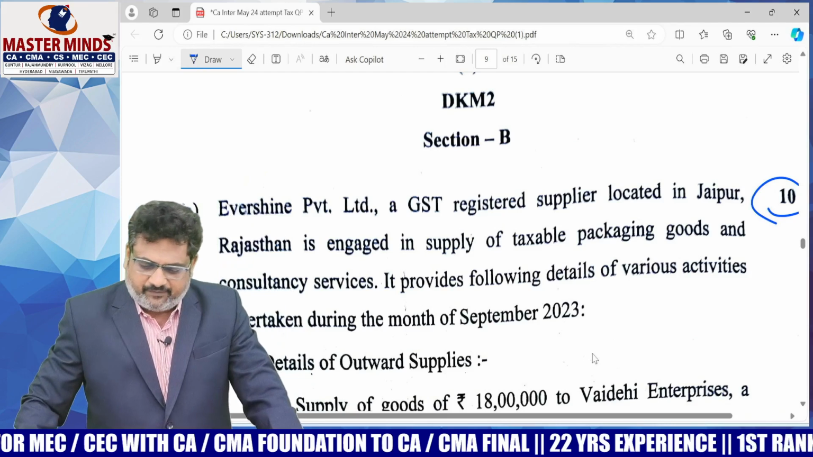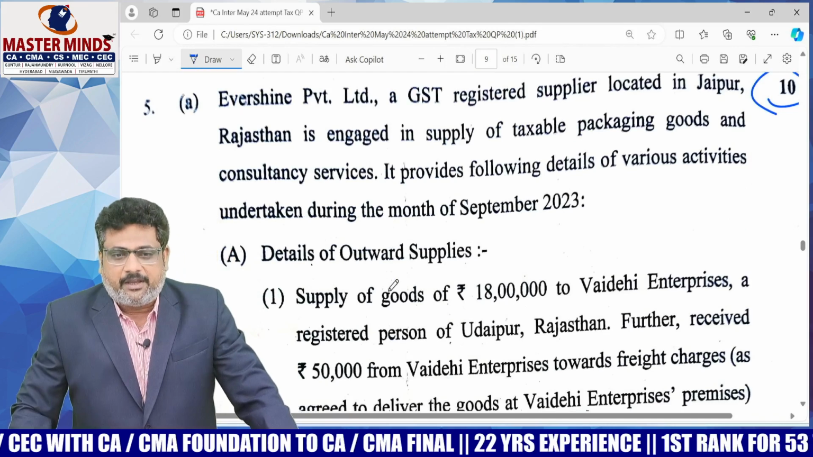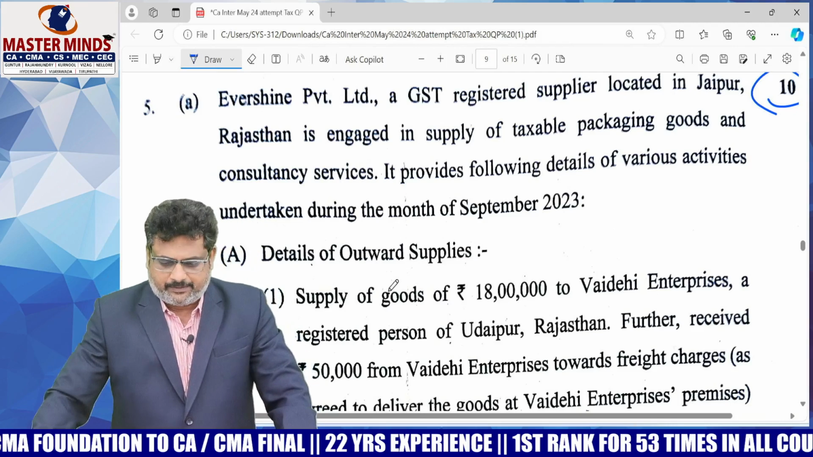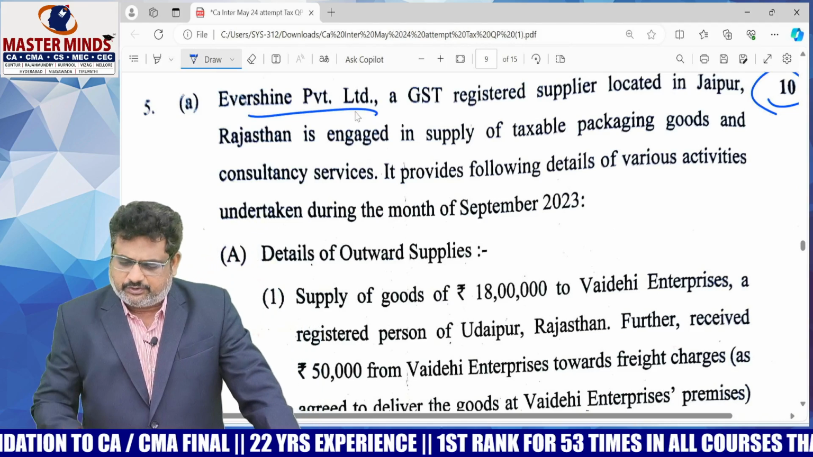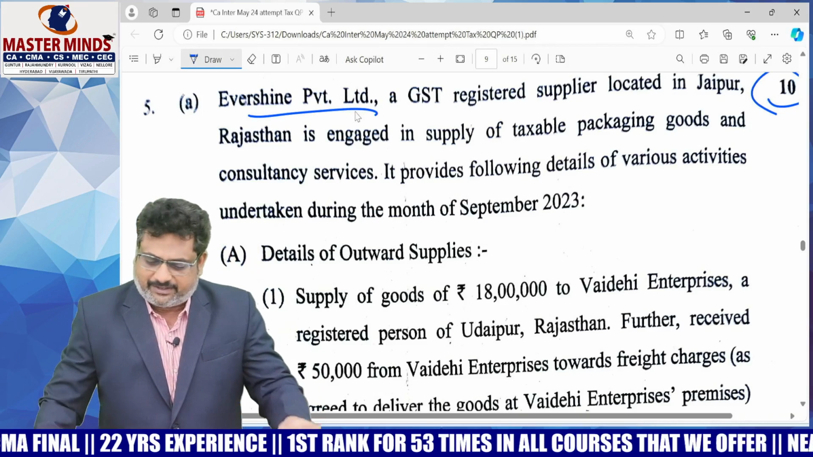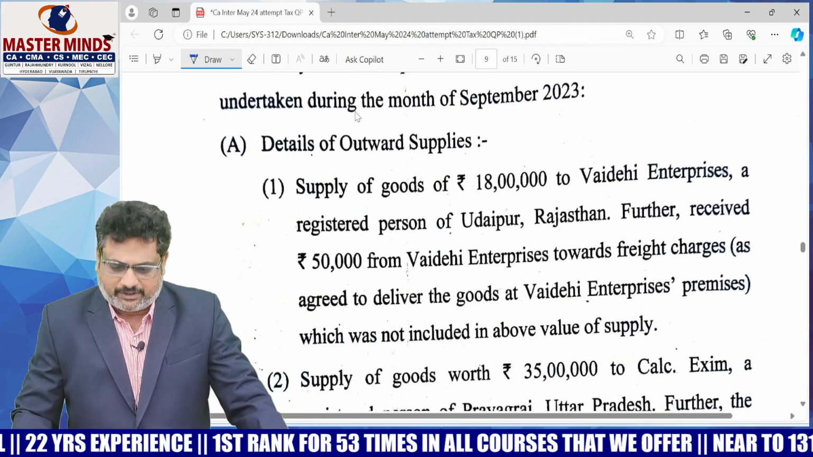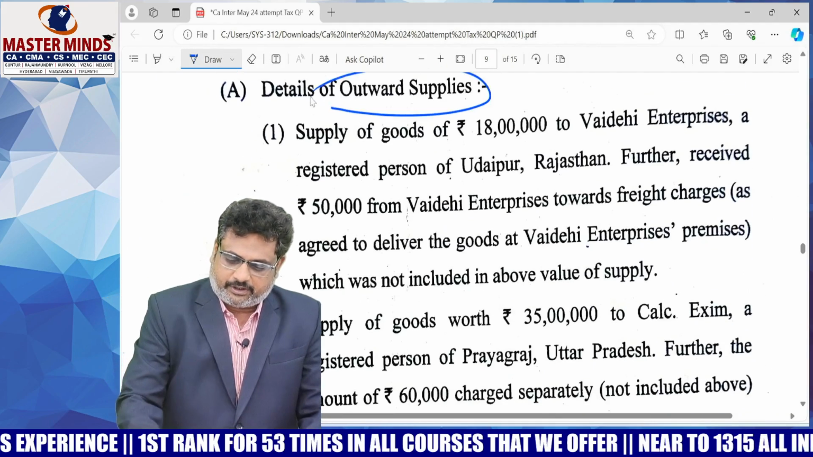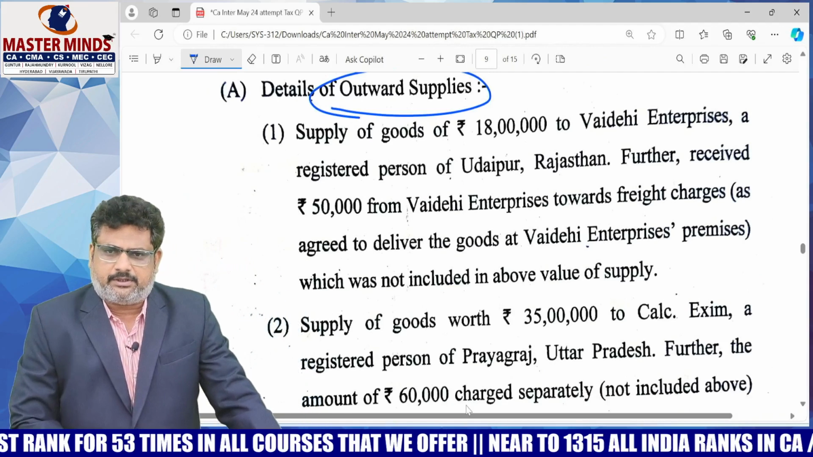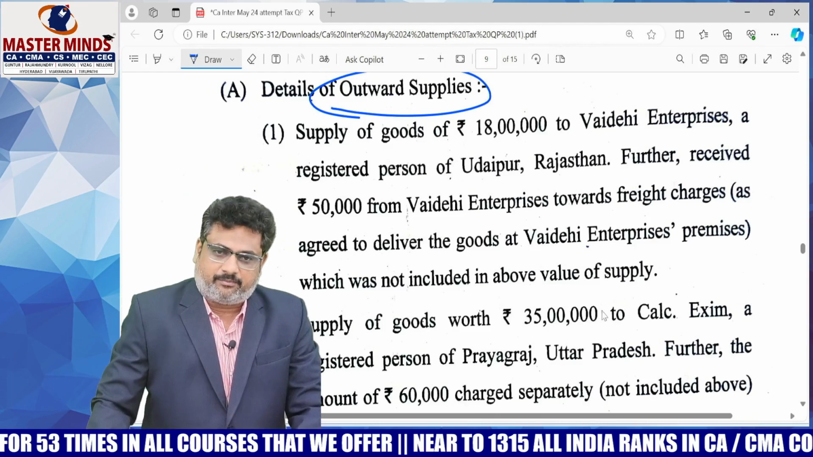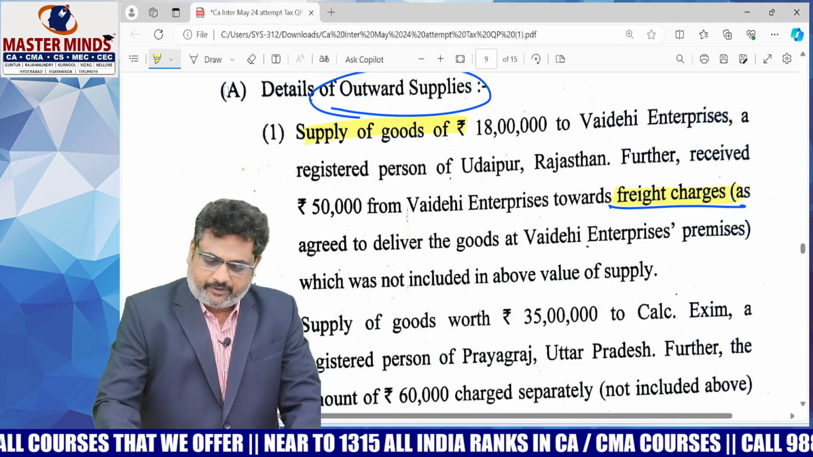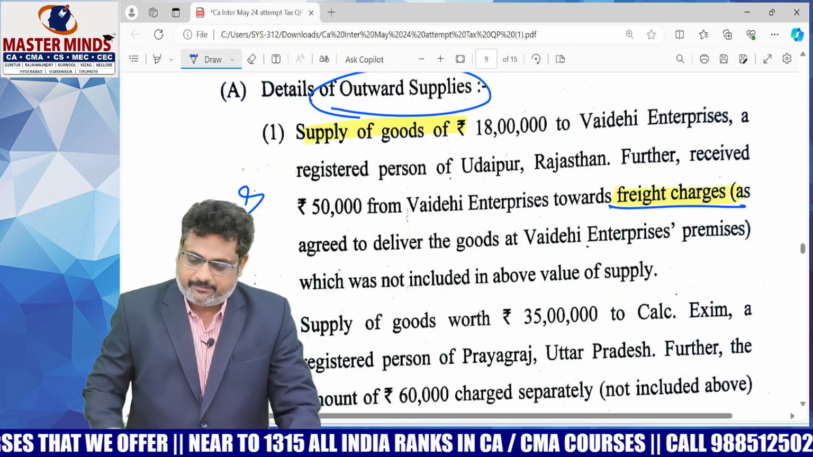Just like that, this 5A, which is a comprehensive question, was majorly asked on two chapters here, that is value of supply and ITC. Evershank Private Limited, a GST registered supplier located in Jaipur, Rajasthan, is engaged in supply of taxable packaging goods and consultancy services. These are the details of outward supplies. Supply of goods 18 lakhs. Further, it received 50,000 from Vaidehi Enterprises towards freight charges. Definitely this particular topic is value of supply.